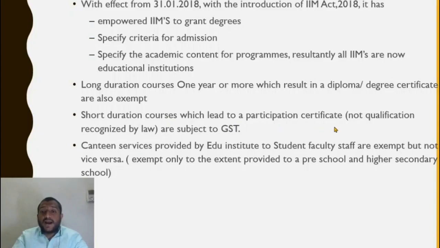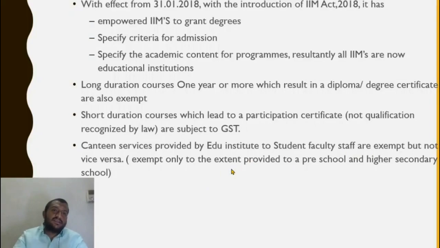Short courses which lead to a participation certificate are subject to GST because it is not a qualification recognized by law. Qualification only comes when a diploma or degree certificate is given. Because it is only a participation certificate, it does not lead to any degree recognized by law. So canteen services provided by educational institution to student, faculty, staff are exempt, but not vice versa. So what does this mean? Canteen services provided by educational institution to student, faculty, staff are exempt, it seems. So why is it exempt?